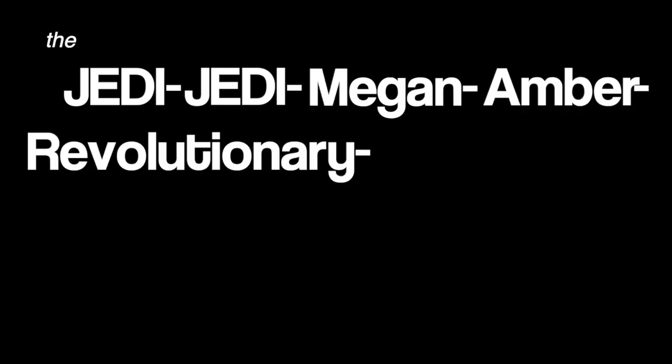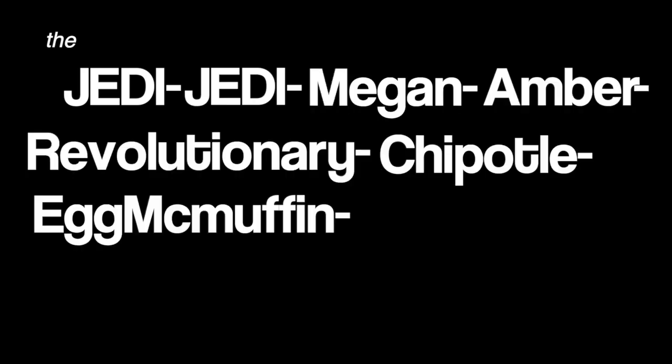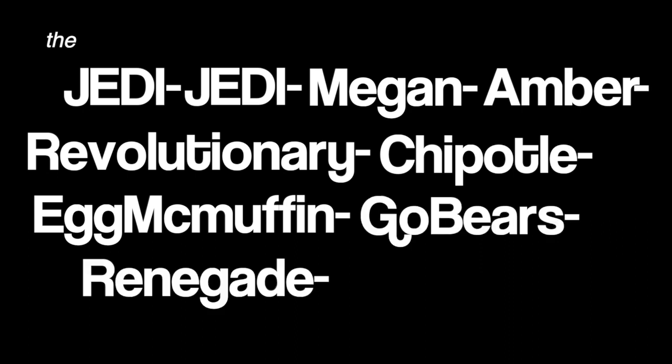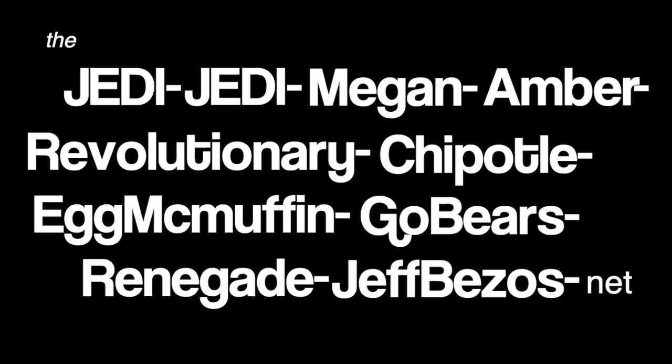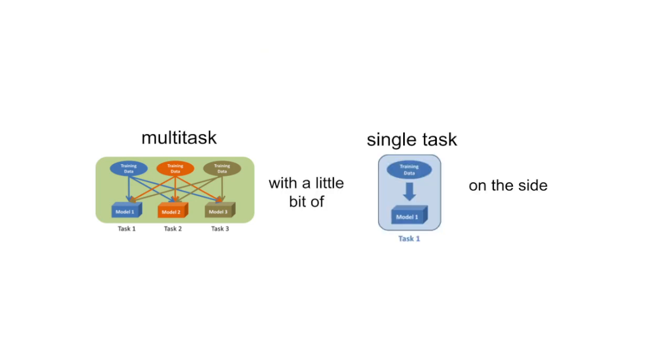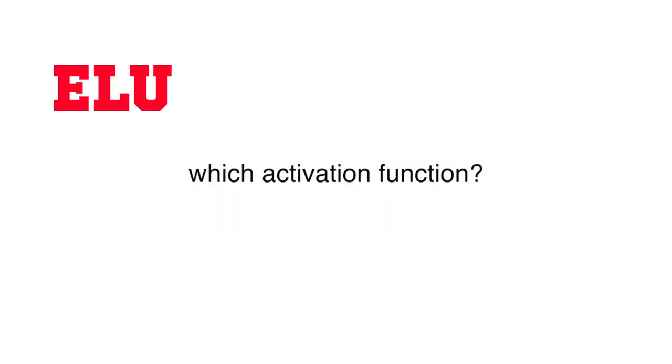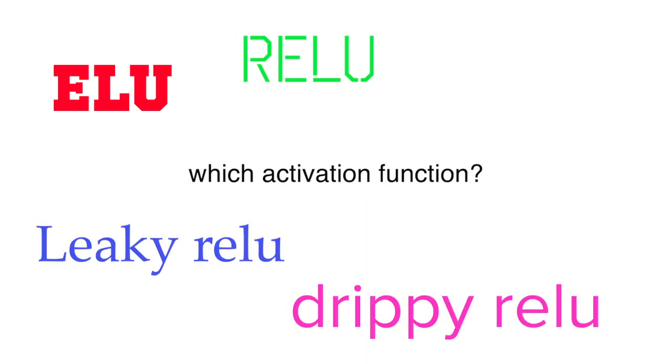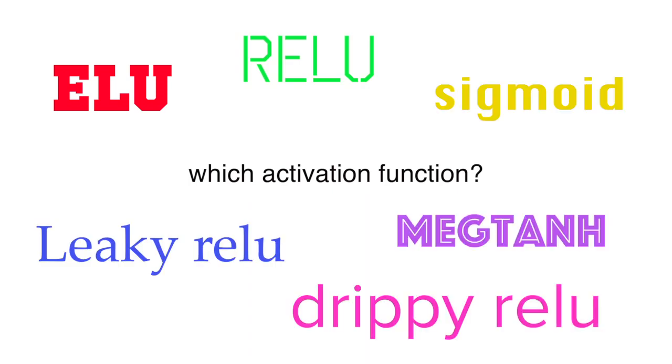Our machine learning architectures are called the Jedi, Megan Amber, Revolutionary, Chipotle, Egg McMuffin, Go Bears, Renegade, Jeff Bezos, Net. Our architectures are multitask with a little bit of single task on the side. Which activation function do we use? ELU? ReLU? Leaky ReLU? Drippy ReLU? Sigmoid? Megtan? Well, the answer is one of each.